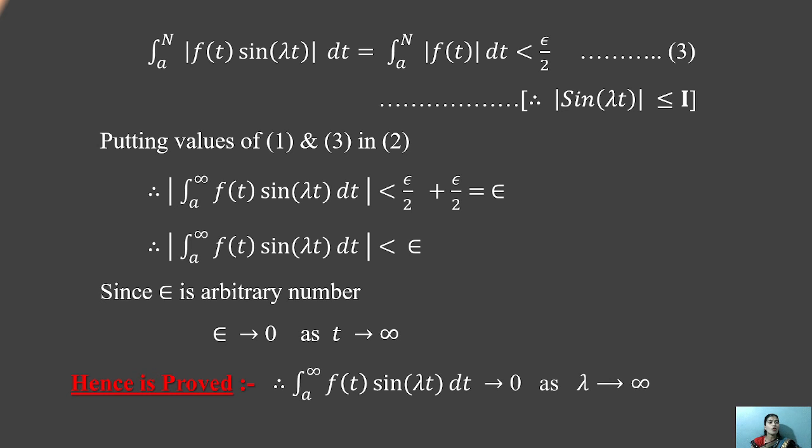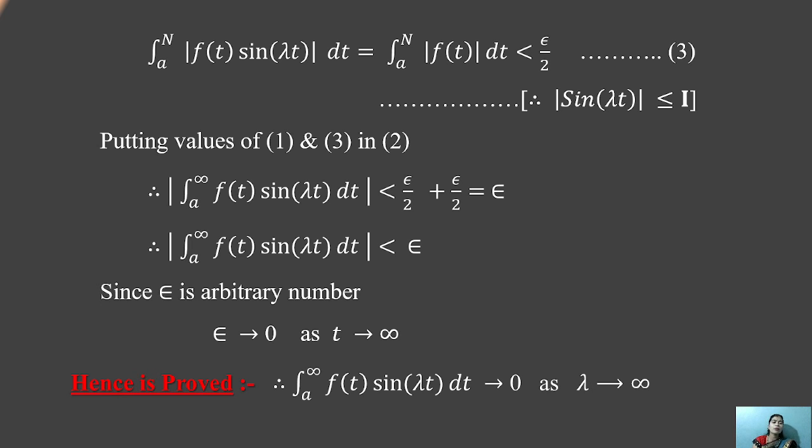This is the proof of this second corollary depending on the Riemann-Lebesgue lemma, which is the most important theorem of the Fourier transform. Hence it is proved that the integral from a to infinity of f(t) sin λt dt tends to 0 as λ tends to infinity.